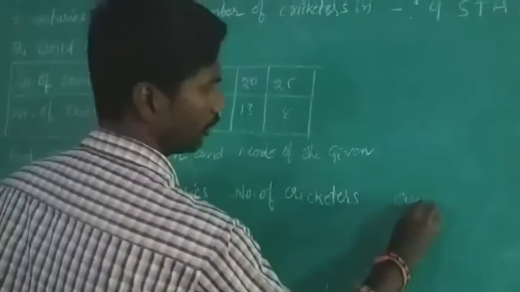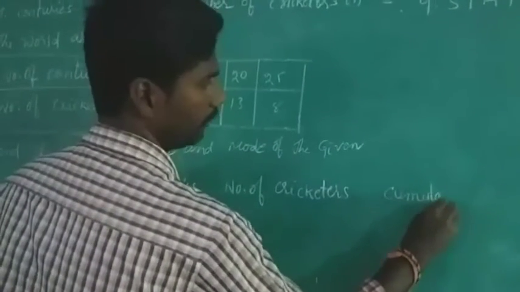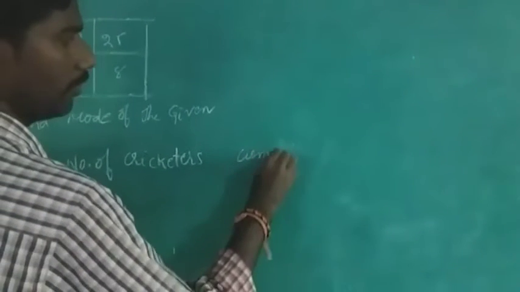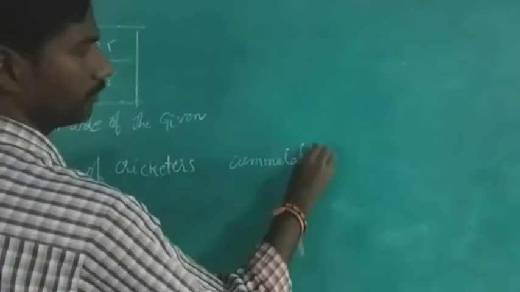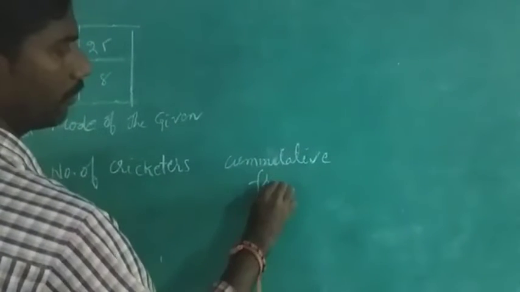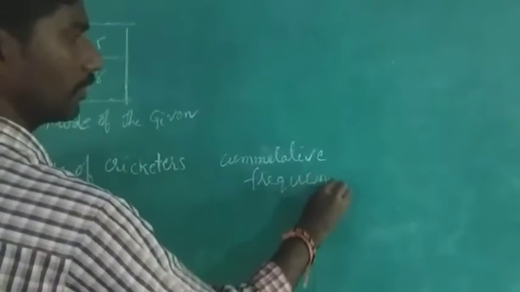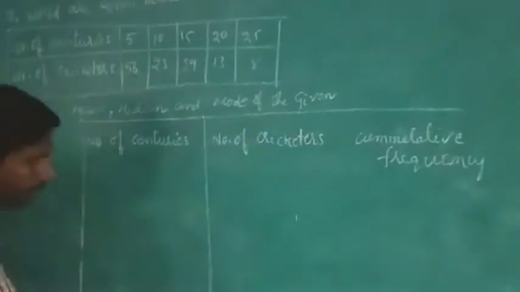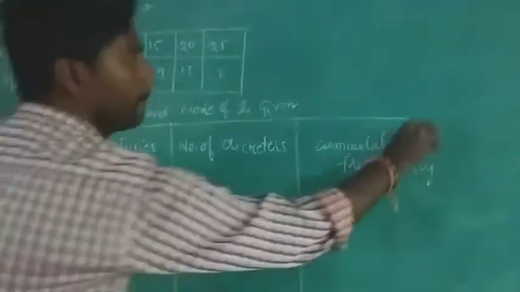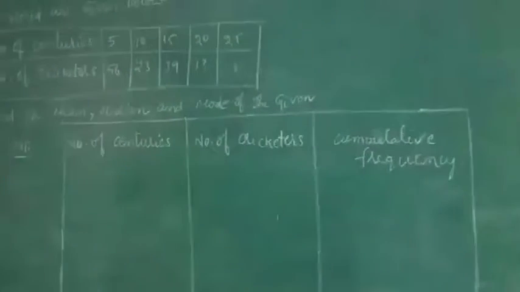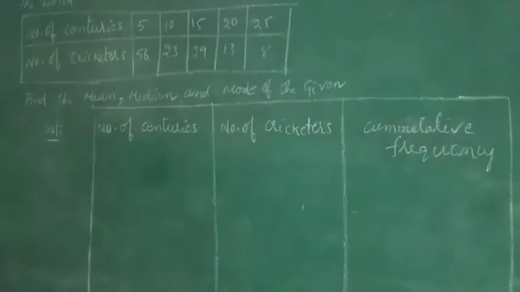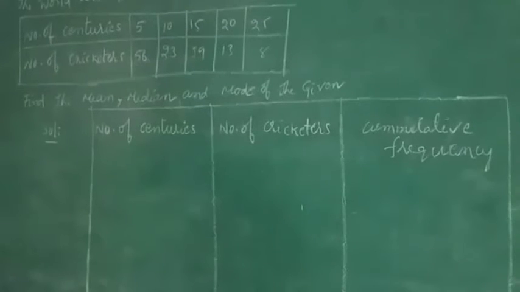Next, the cumulative frequency. We call it C.F. Cumulative frequency.